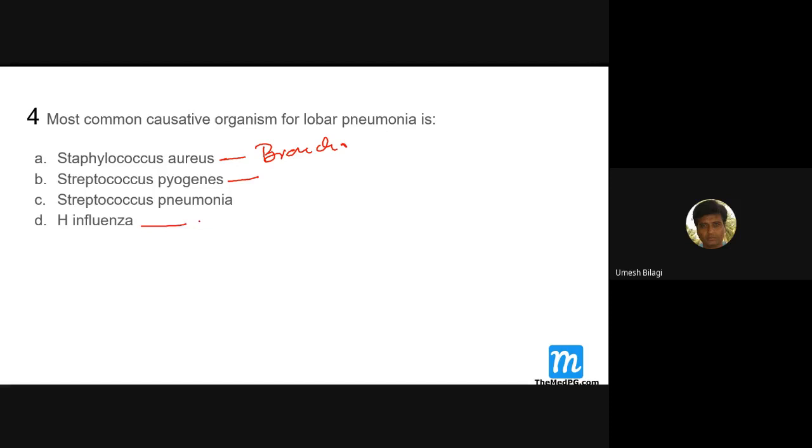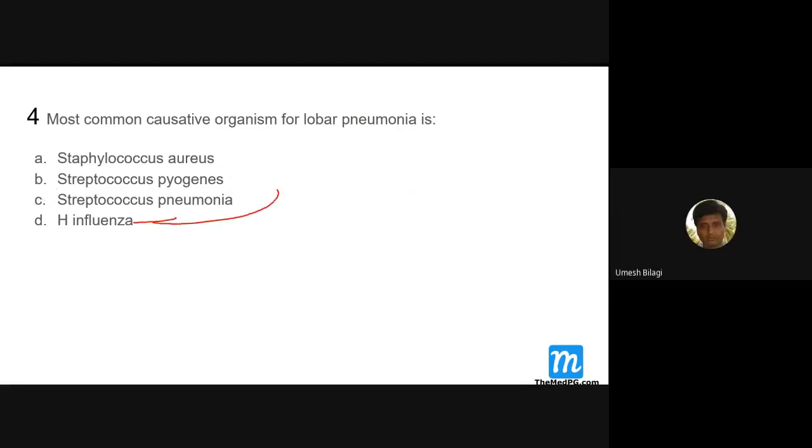H influenza. Sir, H influenza is bronchopneumonia, atypical. Okay, it causes atypical pneumonia, but it doesn't cause lobar pneumonia. It will end up with either interstitial or bronchopneumonia. But Streptococcus pneumoniae is classical for lobar pneumonia.